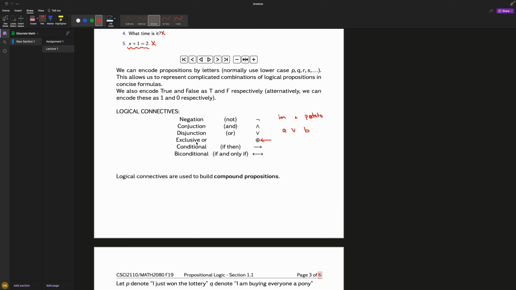And so if only one of them, so if it's true, false, that would return true. So if this was true and this was false, remember I want just one of them. So therefore this would return true because I have one true. But if they were true and true, and this is an exclusive OR, that would return false because exclusive OR, I say I exclusively only want one thing.